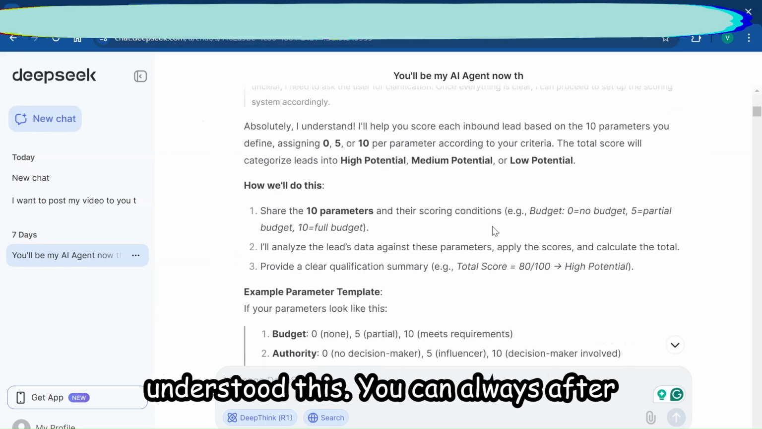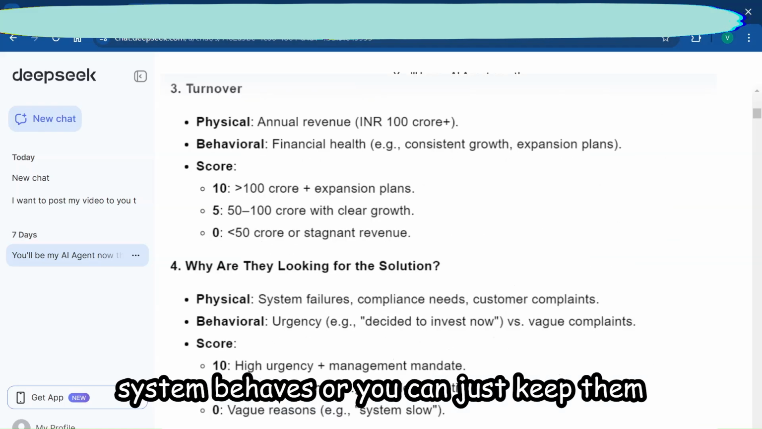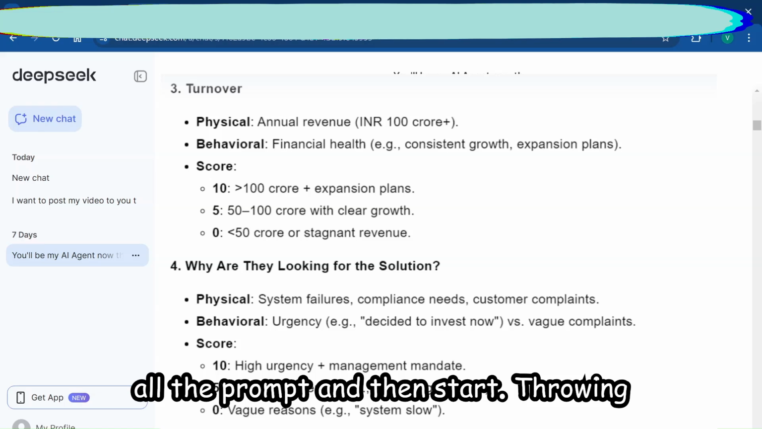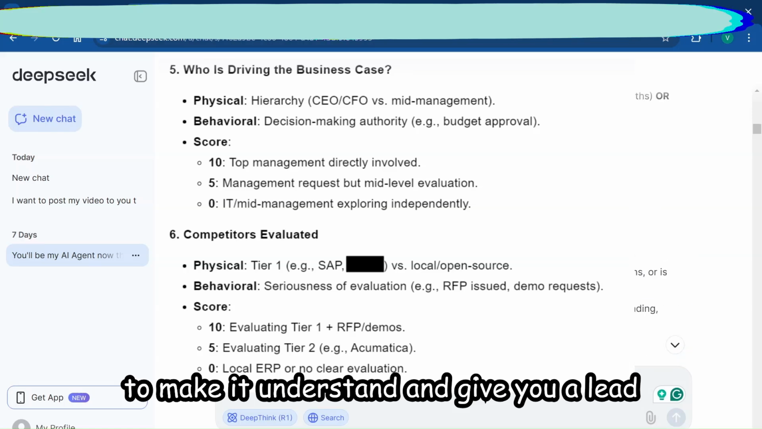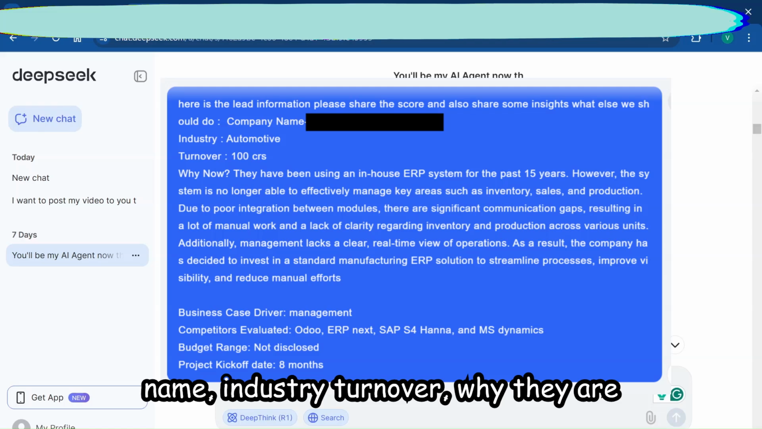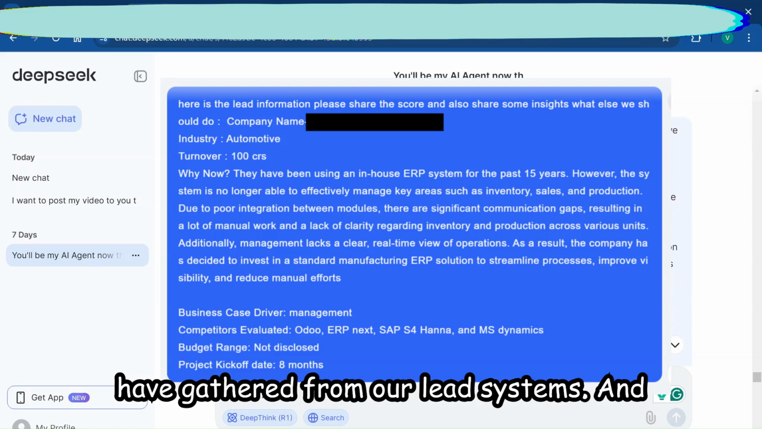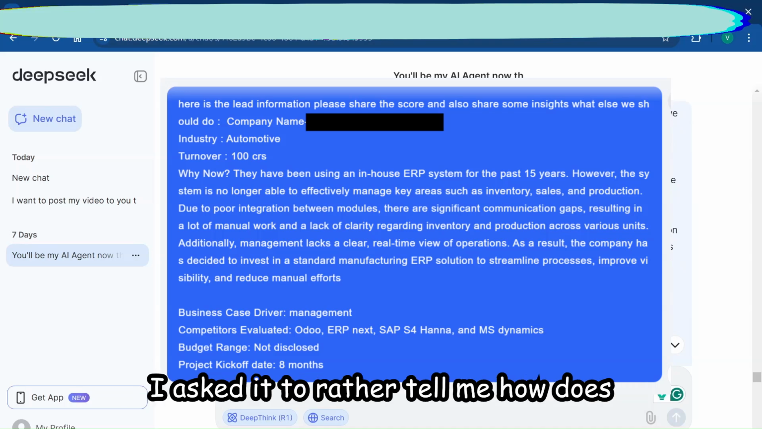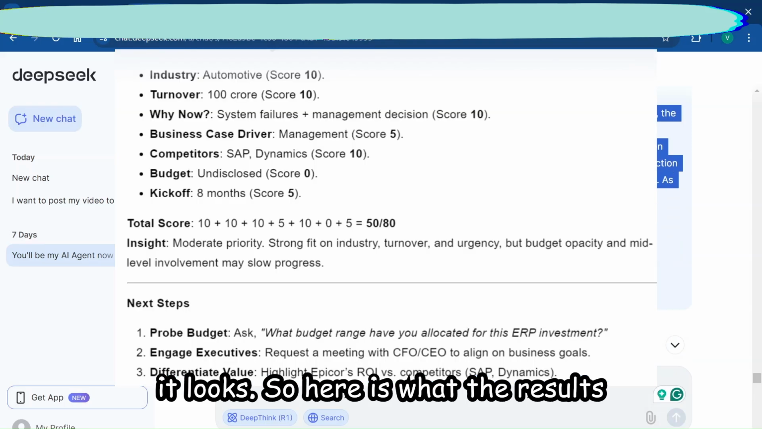You can always, after giving one parameter, test how the system behaves, or you can give it all the prompts and then start throwing leads, data of all those 8 parameters, to make it understand and give you a lead qualification, which includes the company name, industry, turnover, why they are looking for a change, the things which we have gathered from our lead systems. And I asked it to run and tell me how it looks. So here is what the results are.